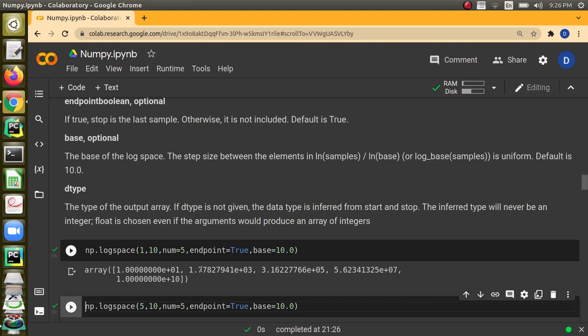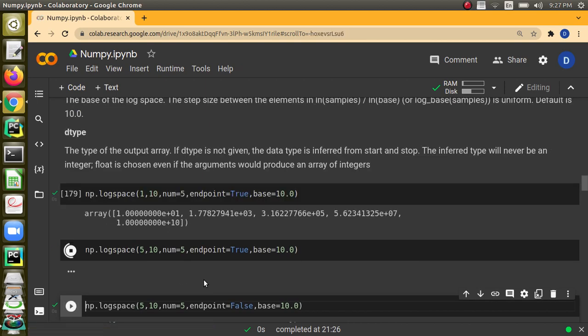Second element will be 1.77 into e power 3. And the next one will be 3.16 into e power 6, then 5.623 into e power 7. So up to the last value, the space is equally divided into 5, and the values are given. And you can tell endpoint, if you want to generate from 5, you can control. That's what is shown here.